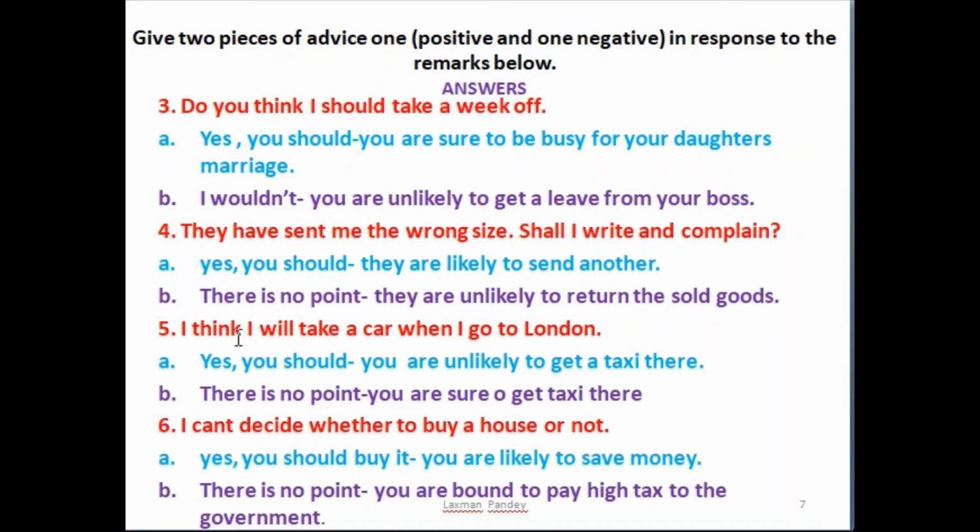Number 5, I think I will take a car when I go to London. It's positive sentence first. Yes, you should. You are unlikely to get a taxi there. And number B, negative sentence, there is no point. You are sure to get taxi there. And the last one, I can't decide whether to buy a house or not. Number A, positive sentence, yes, you should buy it. You are likely to save money. And negative sentence, there is no point. You are bound to pay high tax to the government.